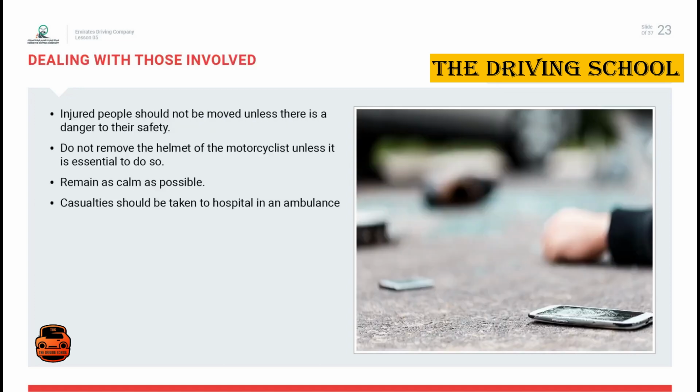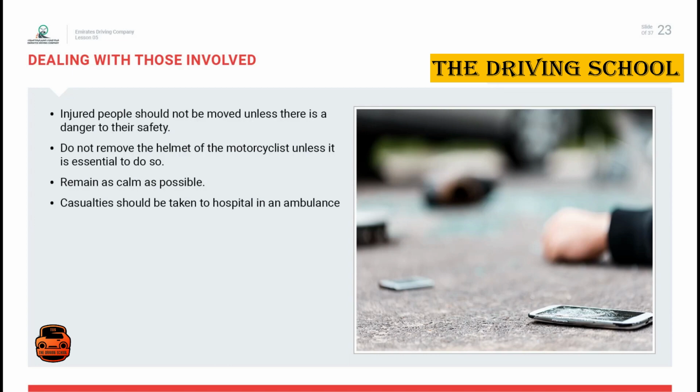Dealing with those involved. To help injured people you have to be able to give first aid. Casualties should under no circumstances be moved, unless they could be run over by other vehicles on the road, or if there is a risk of fire or explosion. And do not remove a motorcyclist's helmet, unless it is essential to do so. Casualties should be taken to hospital in an ambulance. They should be moved as little as possible.